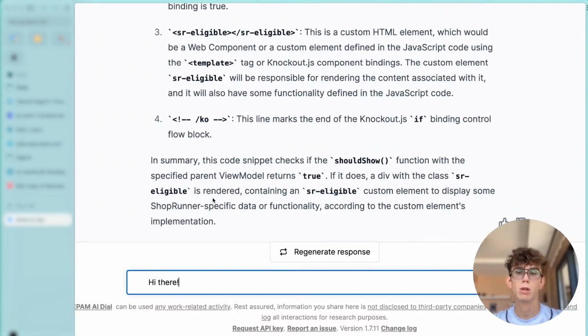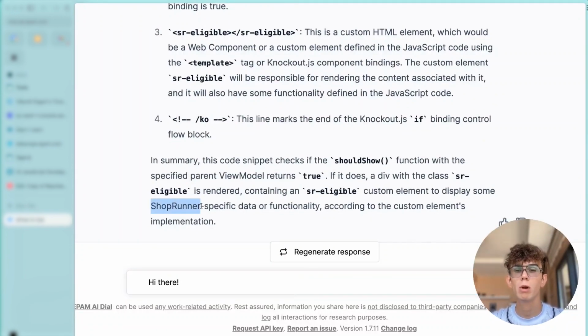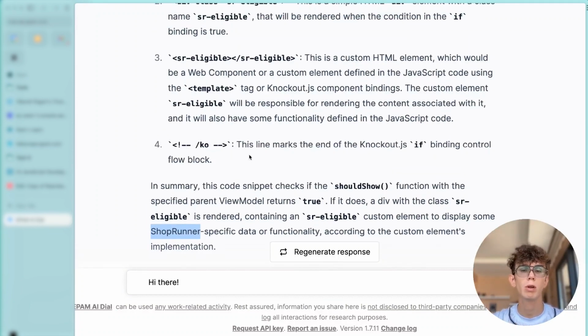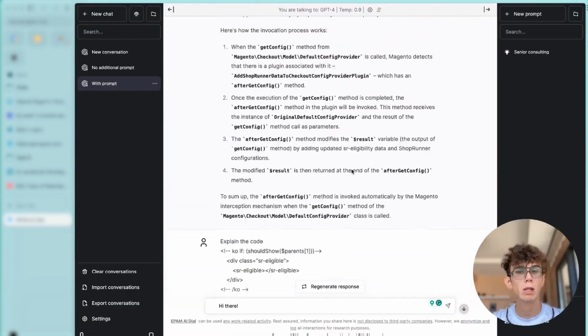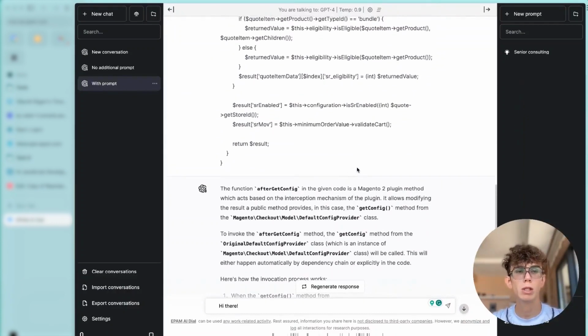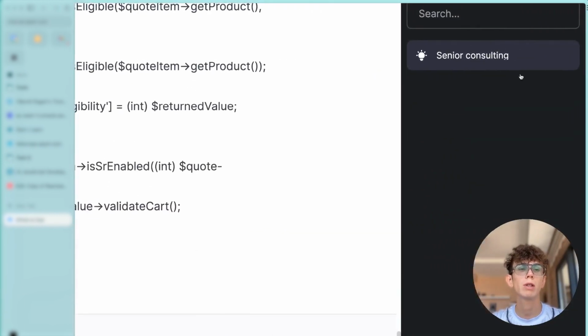And also, the most amazing thing is that ChatGPT was able to identify that we are using Shop Runner, a plugin that is used in the whole project. But to get such a great explanation, I used my own prompt before our whole conversation.